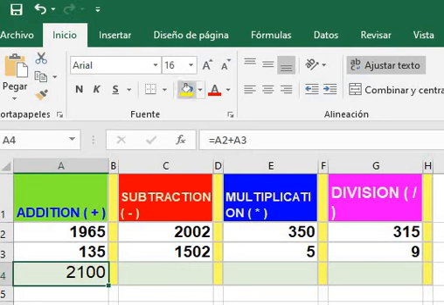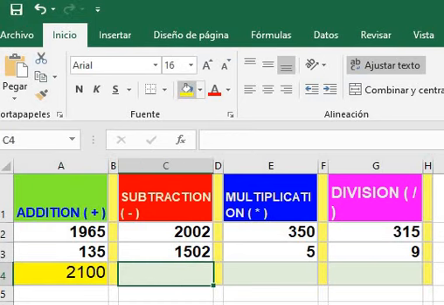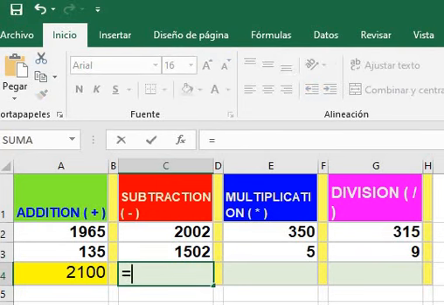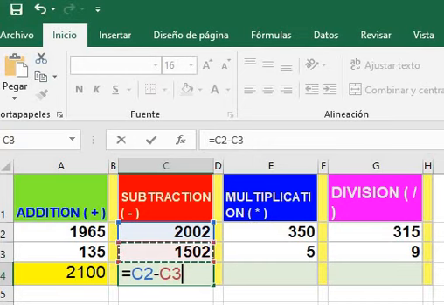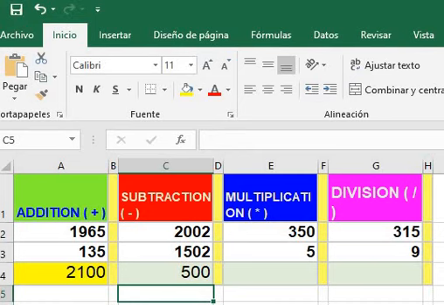Now, this is addition, here is subtraction. Equal, click the first number, minus, click the second number, and enter.